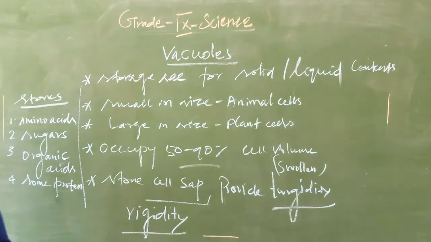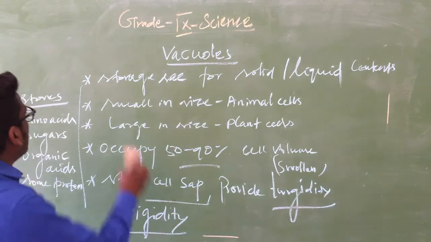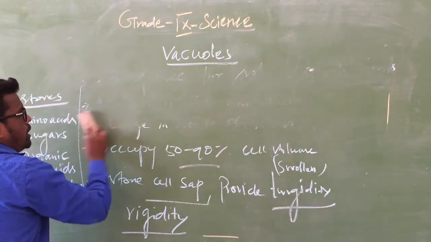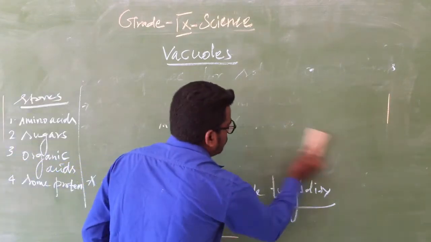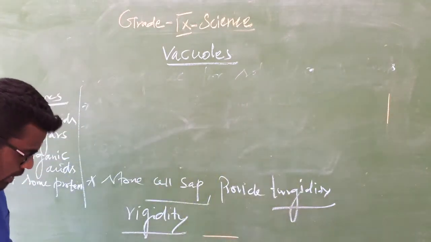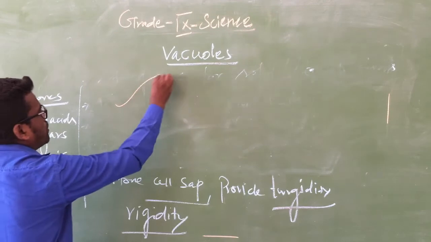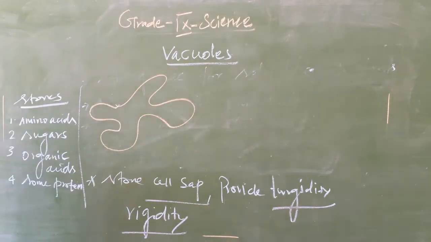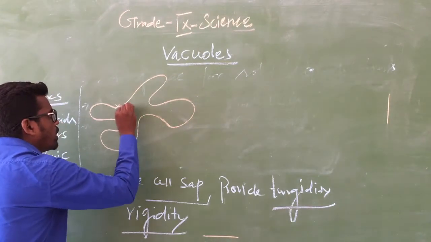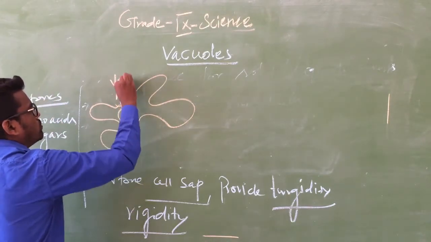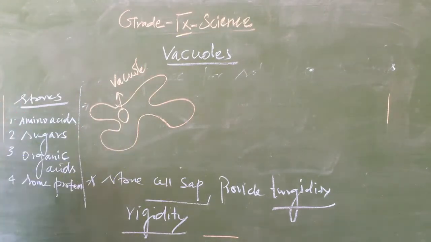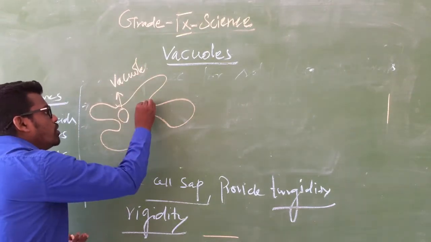In amoeba there is a vacuole called a food vacuole. For example, this is an amoeba, and the amoeba contains a vacuole.